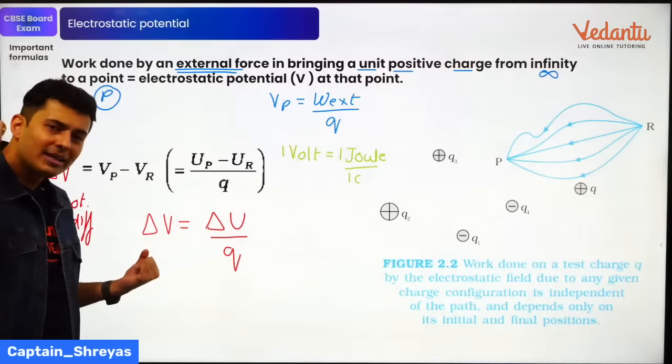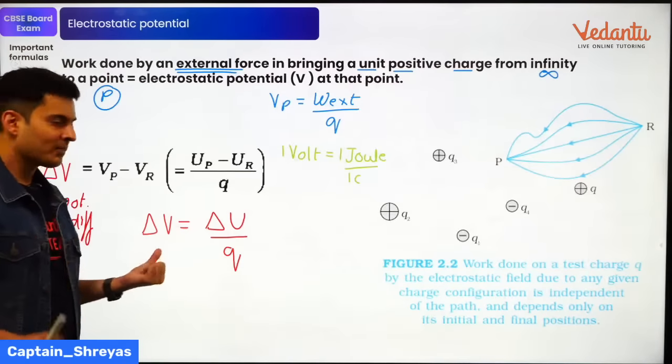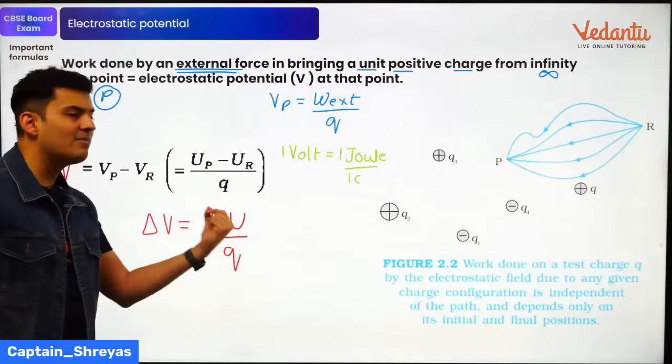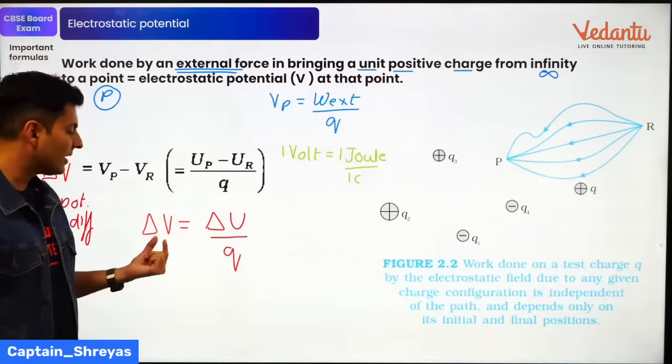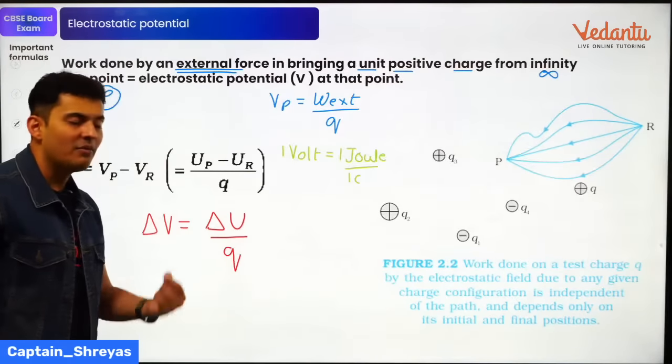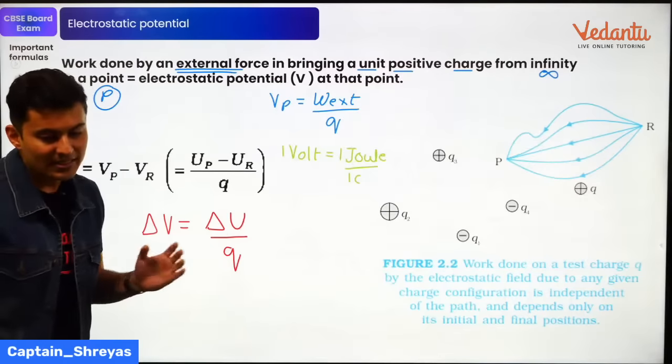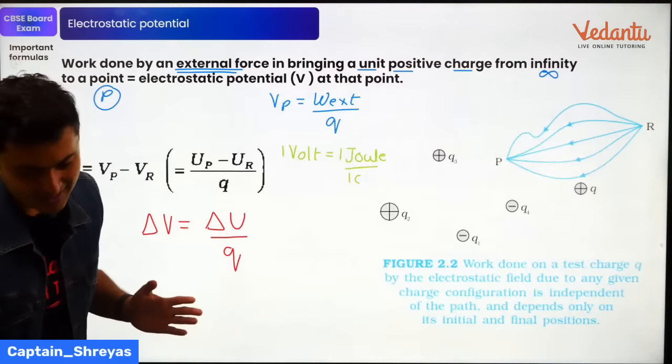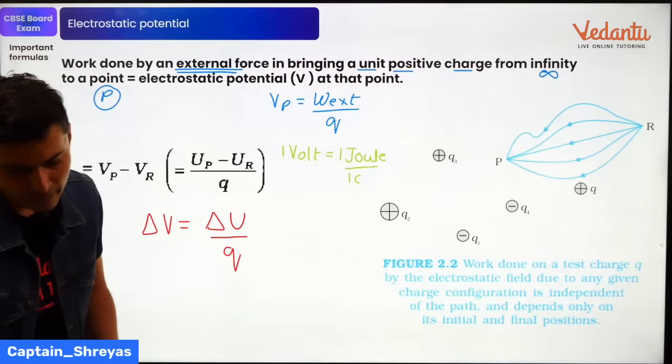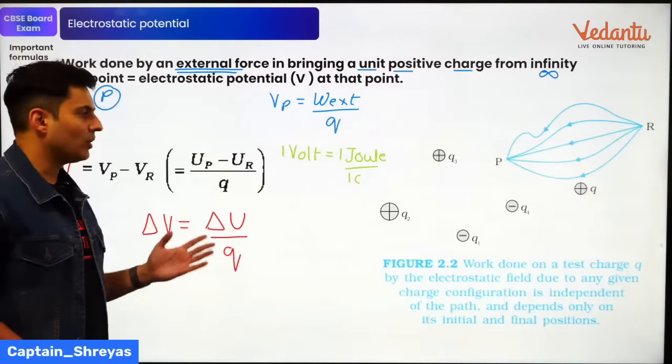So this is also a very important formula. Potential difference is energy difference divided by the charge. Is that understood, guys? Everybody with me? Yep. Very good.